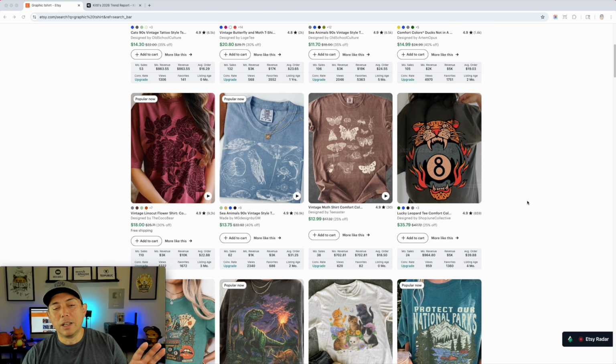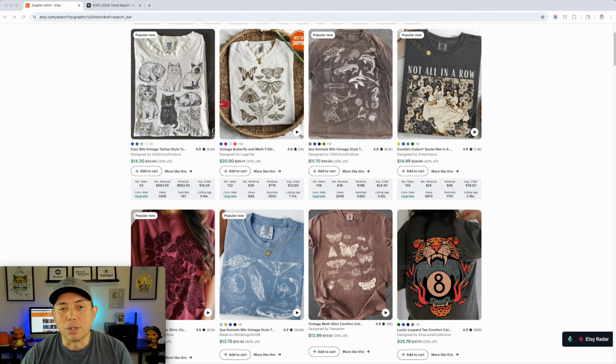So what I'm seeing is we're starting to see a style trend of this. This kind of looks similar to this and this. Now, some of them are on dark shirts and others are on light shirts, but you can see it's popular now. You want to look for that popular now tag or bestseller tag as well as sales.